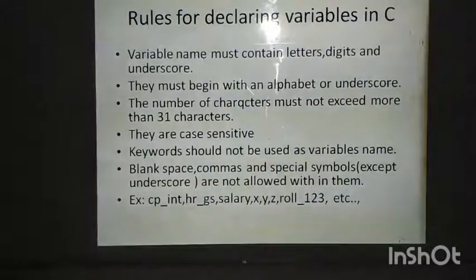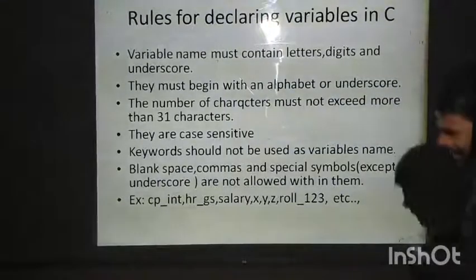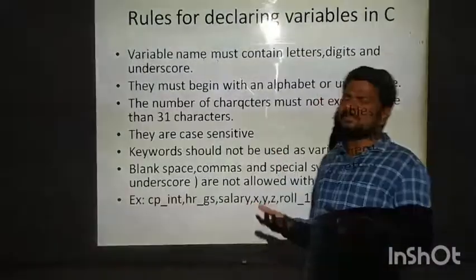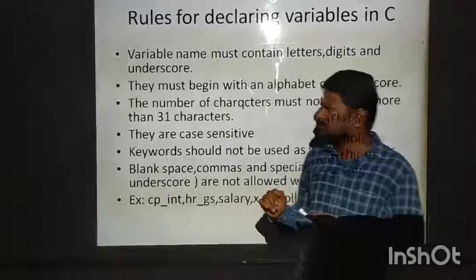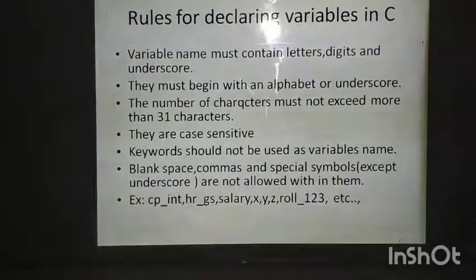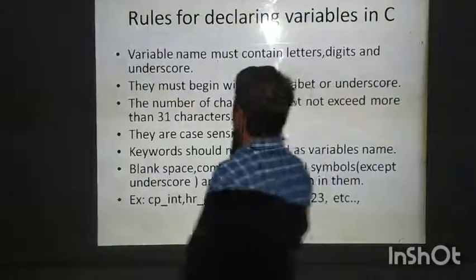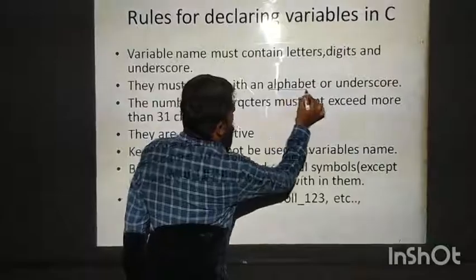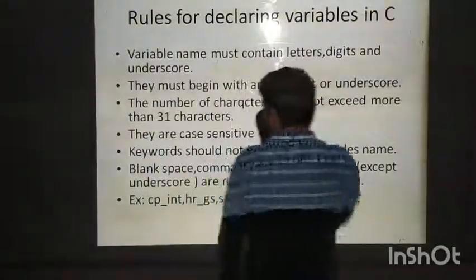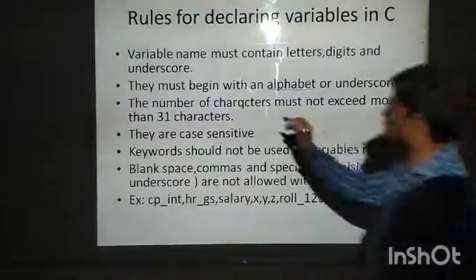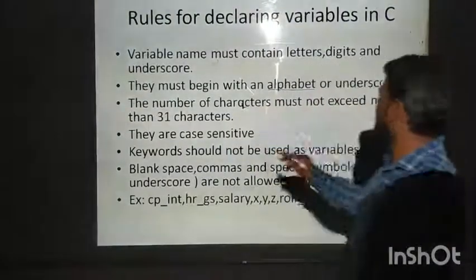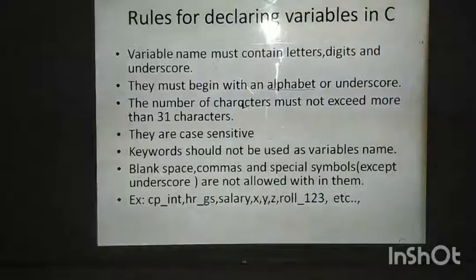Now the rules for declaring variables in C. What are the rules? The variable name must contain letters, digits and underscores. It should be a letter or a number or an underscore. They must begin with an alphabet or underscore. Definitely any variable should begin with only an alphabet. The number of characters must not exceed 31 characters.